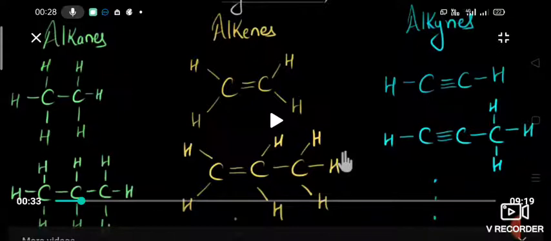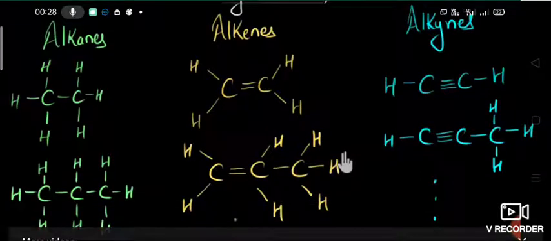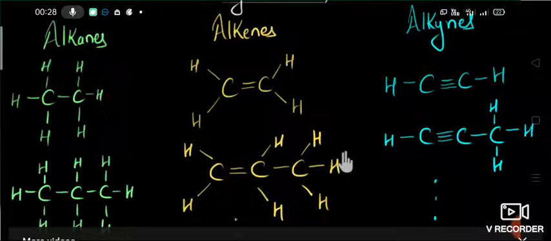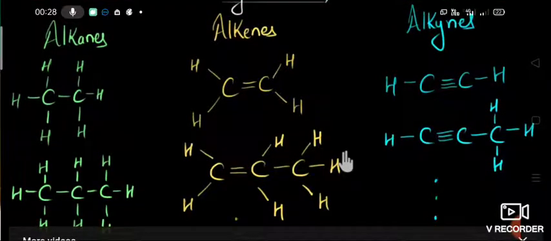What do you mean by homologous series? A homologous series is a series of compounds in which all the members have the same functional group. Each member of a homologous series differs from the next by one CH2 unit. That is known as a homologous series. A series of compounds which have the same functional group, and each member differs by one CH2 unit.